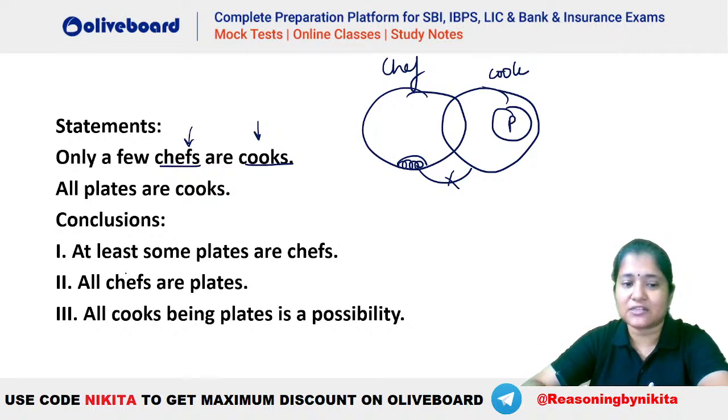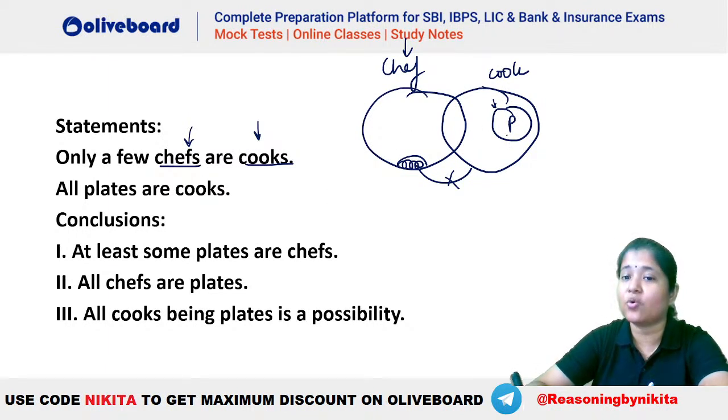Now let's have a look at this one. Either 1 or 2, Abhishek. 1 and 2 both are positive. How can we have either or between first and second? You can see at least some plates are chef. You can see that's a possibility, not a definite one. Second says all chefs are plate. All chefs are plate is also a possibility, not a definite one, right? No, all chefs are plate is absolutely wrong.